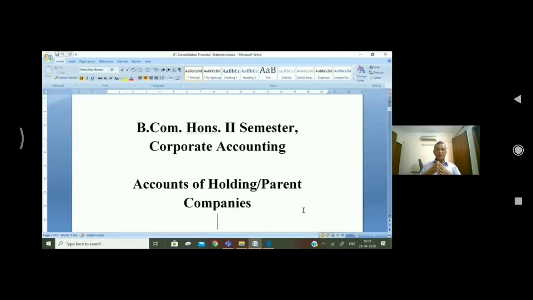These two books are very good books. But if you don't have access to these books, you can also study from other books, no problem. But the latest version should be there.